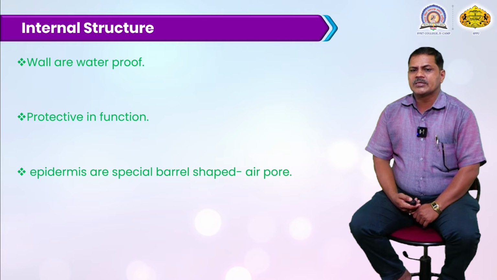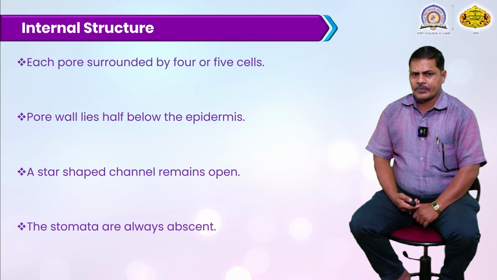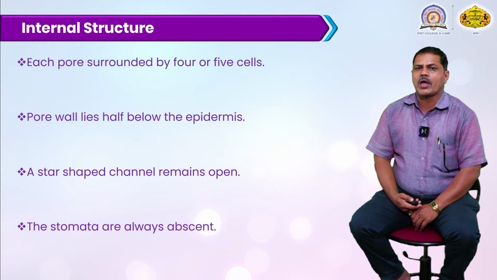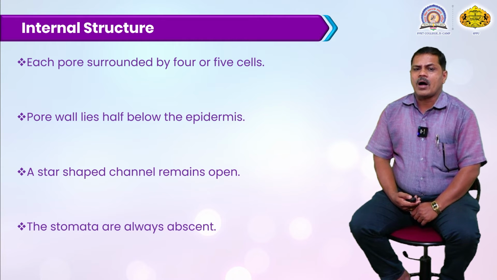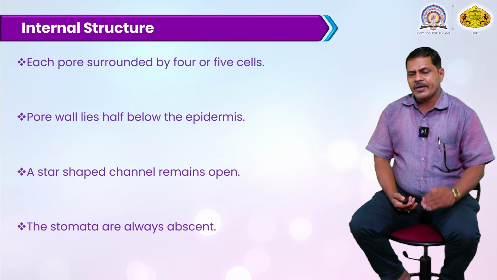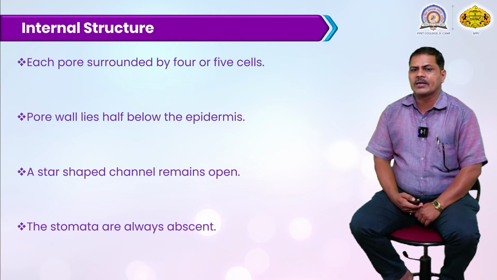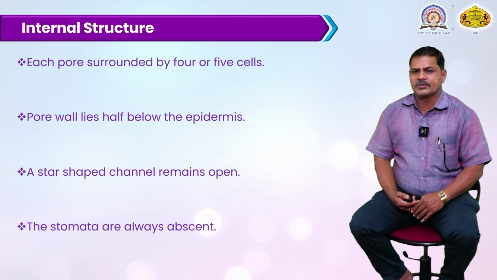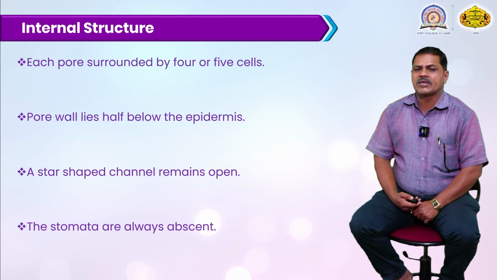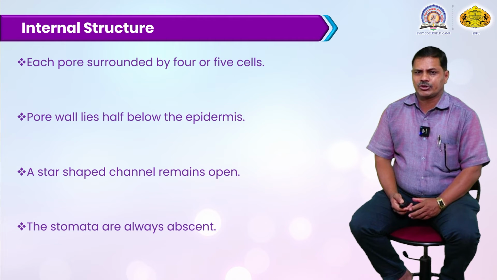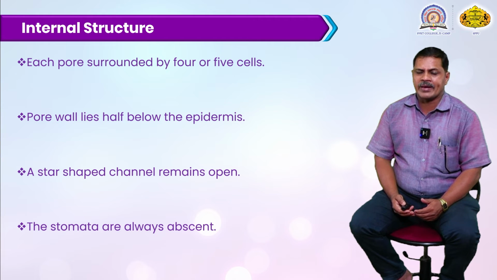Then in the epidermis, a special barrel-shaped structure develops, and certain spaces are also present on the upper surface of the plant, hence called air pores. Each air pore is surrounded by four or five cells arranged around it. The pore wall lies in the half below the epidermis. Just below the epidermal cells there is a presence of air chambers. The star-shaped canal remains open, and this star-like structure opens outward. It is called air space or aerenchyma.